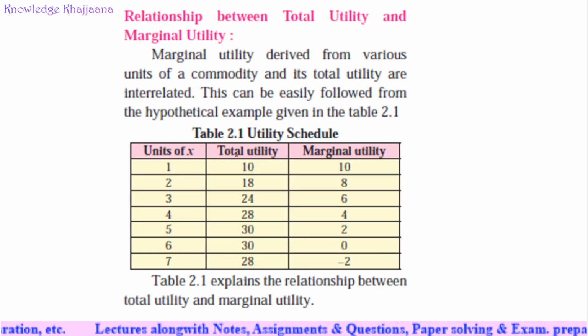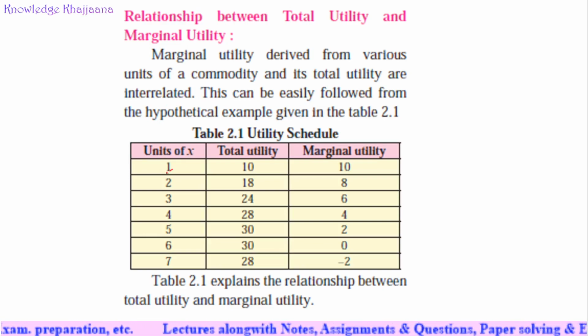This is the data given in the book: the relationship between total utility and marginal utility. First of all, we'll look at this table, this schedule, and try to understand. What is total utility? For example, if you are thirsty, in the book the example of a glass of water is always given. If you are thirsty, what are you craving for? You are just craving for one glass of water.